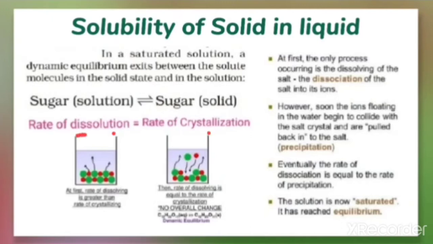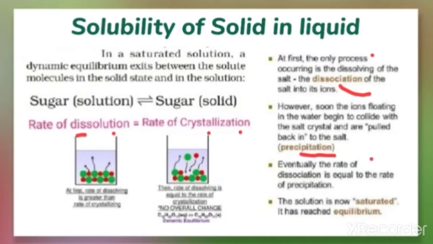As we have discussed, the process of dissolving the solute in the solvent is dissolution. And the process in which crystals form from the dissolved solute is called crystallization. So what is actually happening? At first, when we start to dissolve a solute in the solvent, only the dissolution process takes place. Later on, as it continues, the precipitation starts.